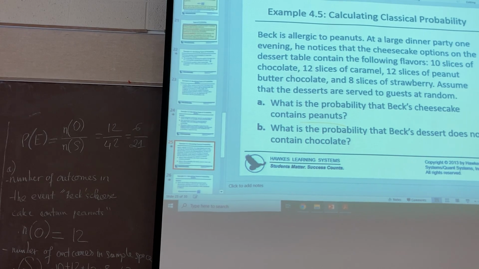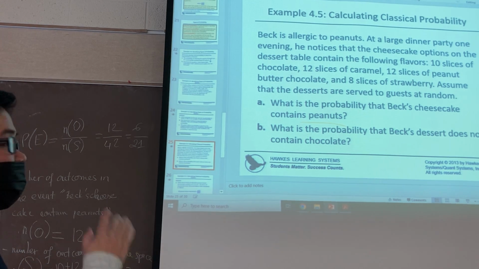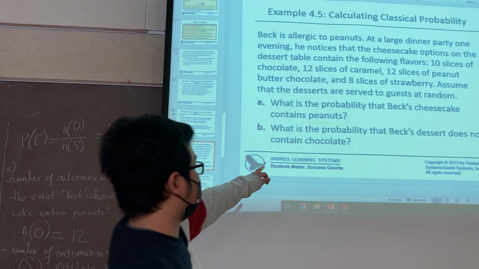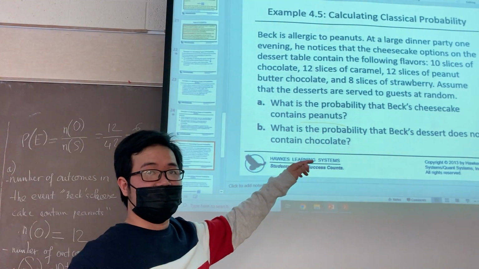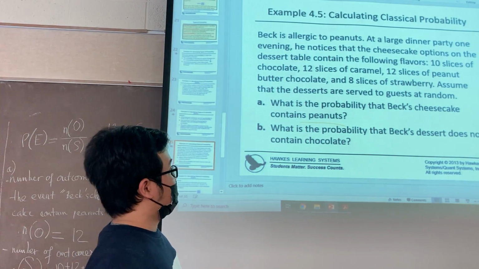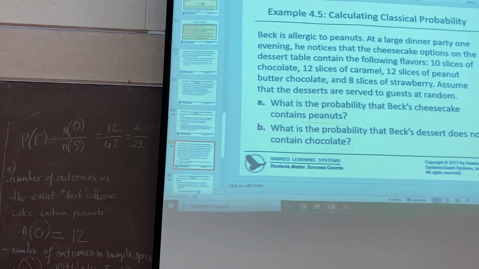Okay. So to deal with this problem, you need to calculate the number of outcomes in the event. What is the event here? Okay, Tyler. It's gonna be 32. Huh? It's a baked dessert does not contain chocolate, right? Yeah. It's the event, and you tell me a number, right? The number of outcomes. Okay, how many number? 32 and 42. 22. 22 is the number, right?